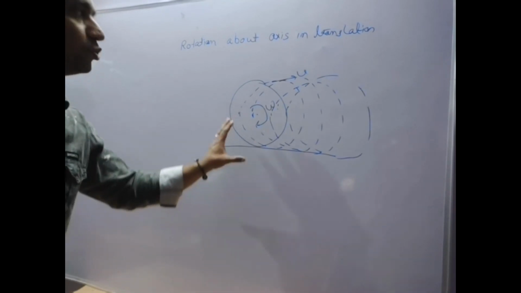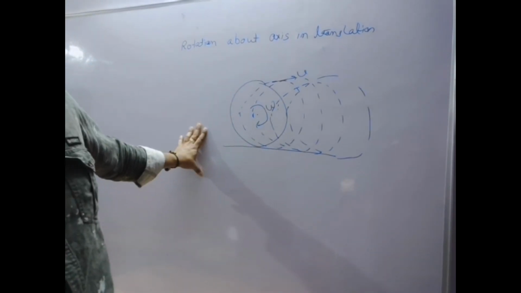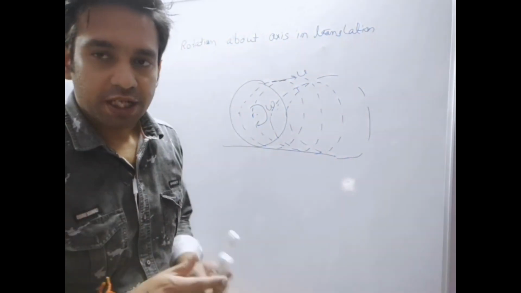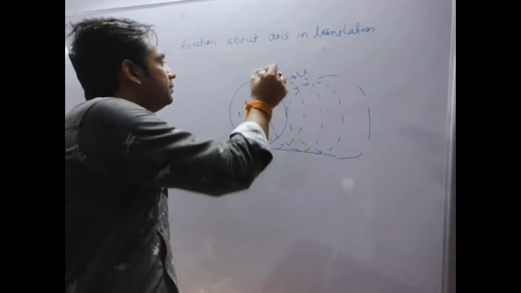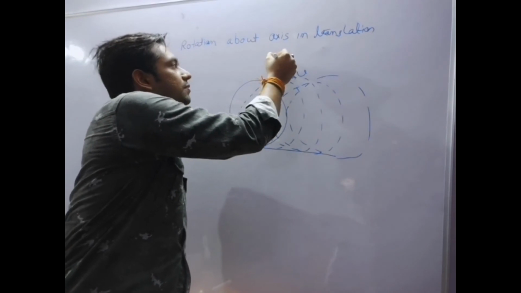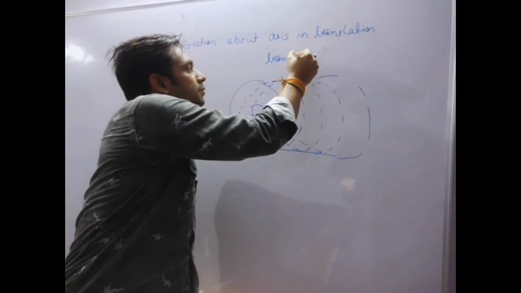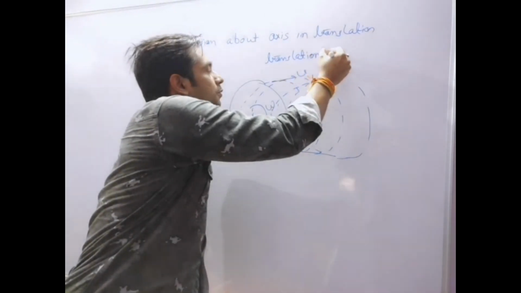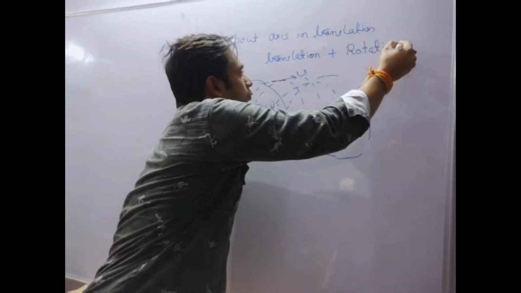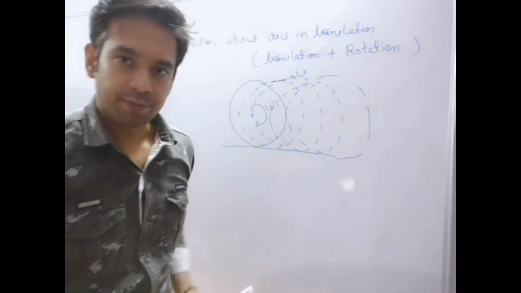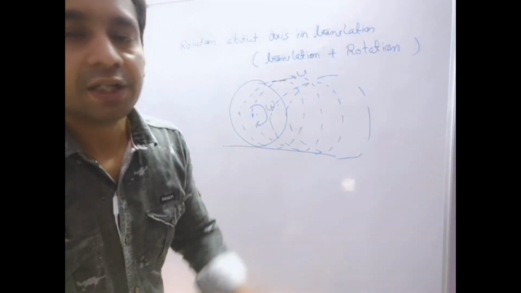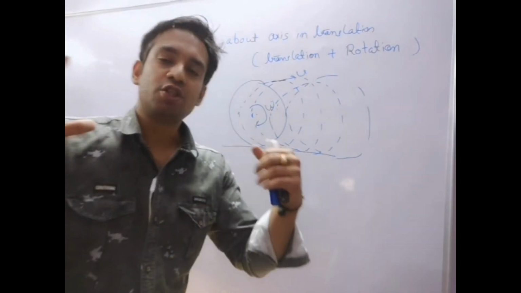This motion, we can say, is rotation about an axis in translation, or we can divide this motion into two different motions: translation plus rotation.